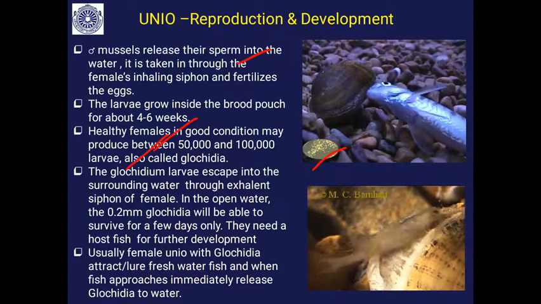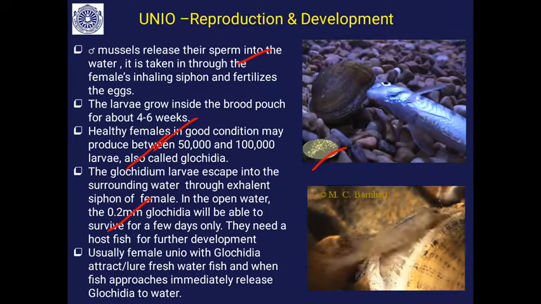After 4 to 6 weeks, they are released into the water through the exhalent siphon, and for further development they need a freshwater fish. The Glochidia is about 0.2 millimeter, microscopic, and needs a host fish.